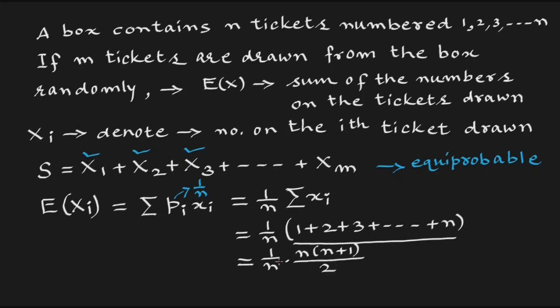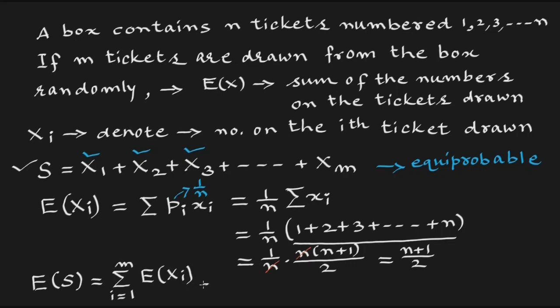After cancelling this n, we get n plus 1 upon 2. So the expectation for this sum S will be the summation of expectation of x_i, where i runs from 1 to m, which will be m times expectation of x_i, n plus 1 upon 2, which is m into n plus 1 upon 2.